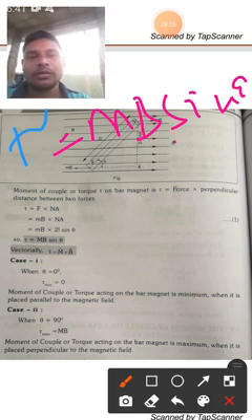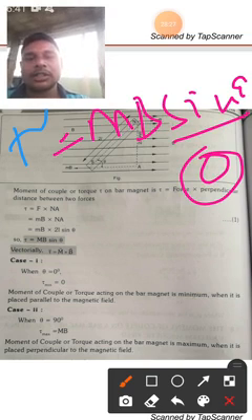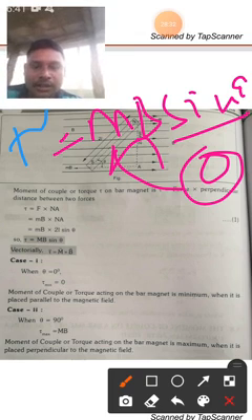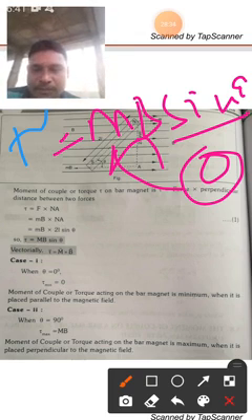When sin theta is equal to 0, then 0 into anything is 0.